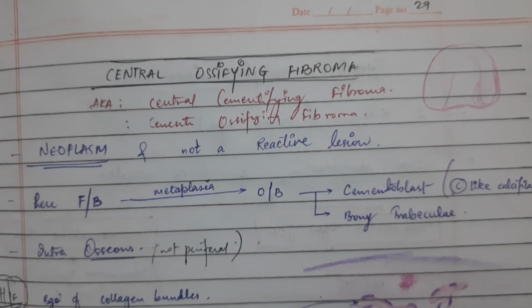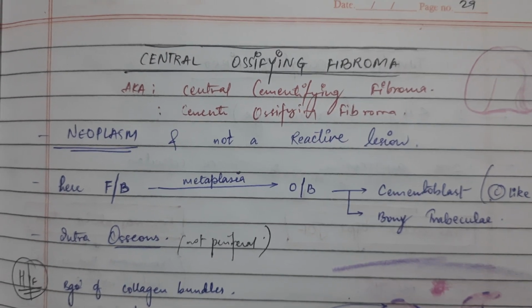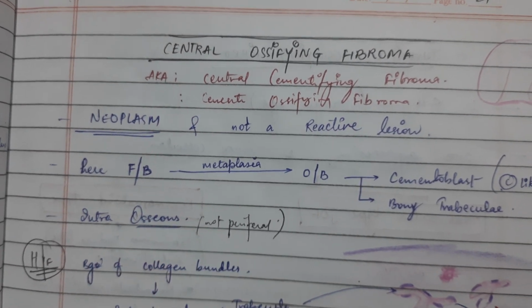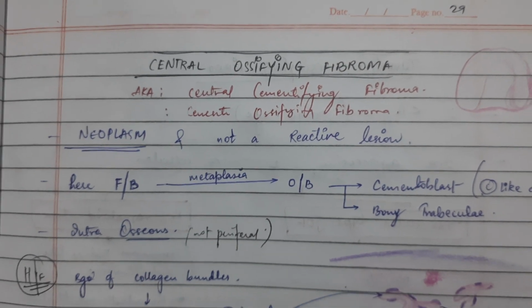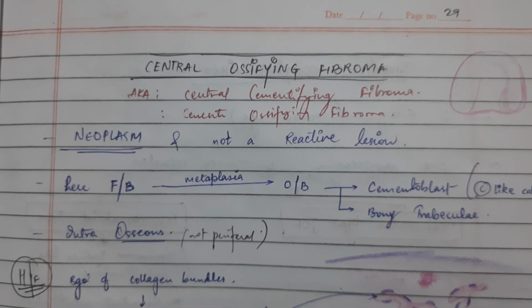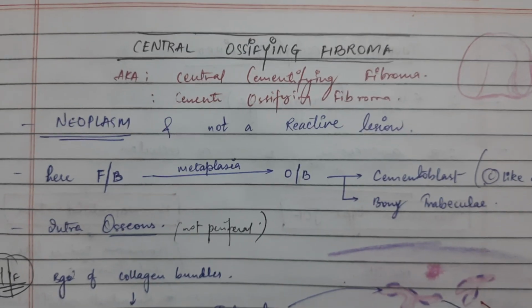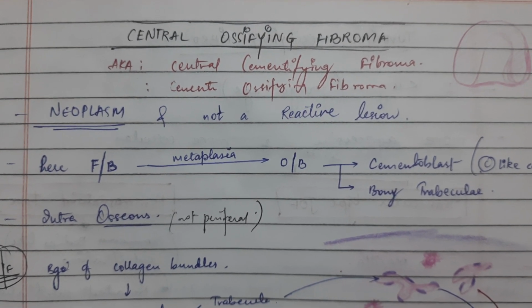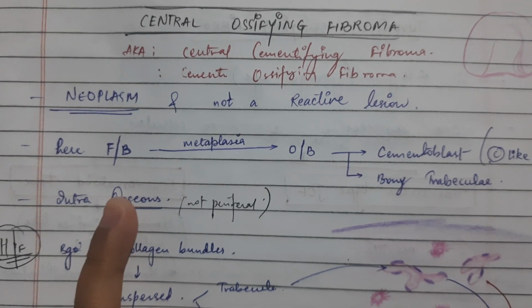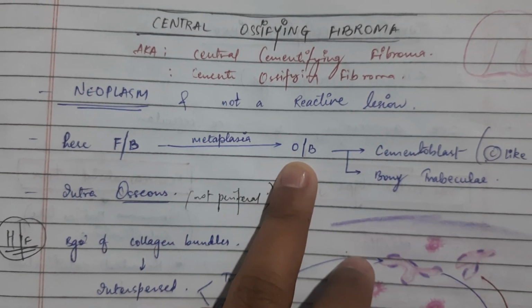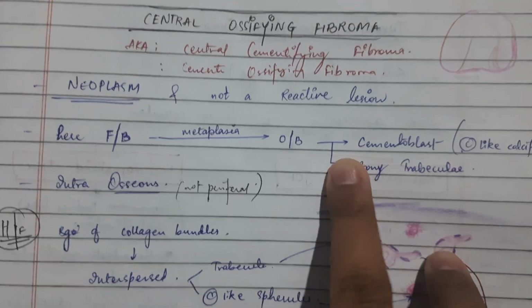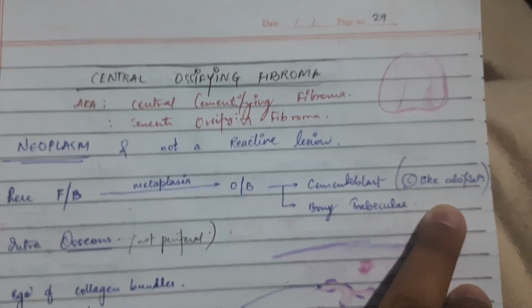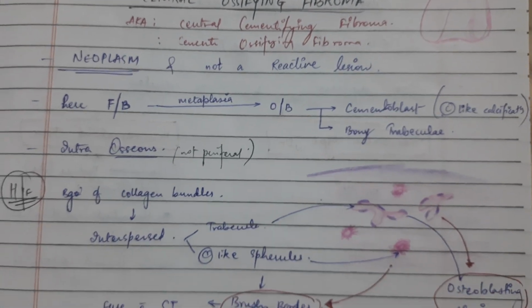Then central ossifying fibroma. Central cementifying fibroma is an intraosseous lesion. Central cementifying fibroma and central ossifying fibroma are neoplasms and not reactive lesions. The peripheral one was a reactive lesion, and this is a neoplasm. Here fibroblast, soft tissue, undergoes metaplasia into osteoblast, and then it will be like bony trabeculae or cementum-like calcifications. It is an intraosseous lesion, not peripheral.